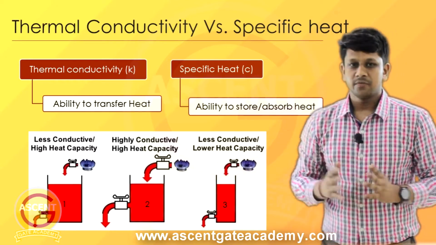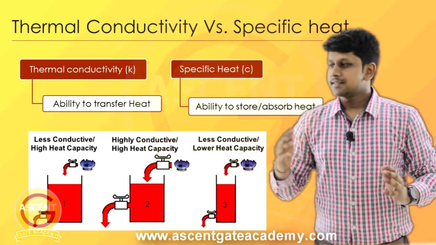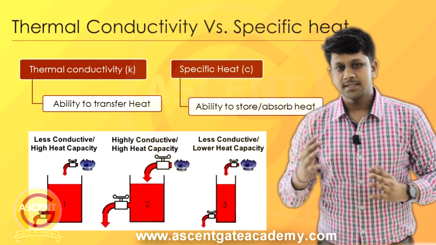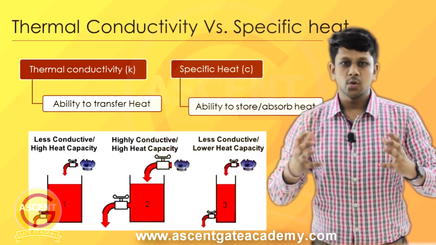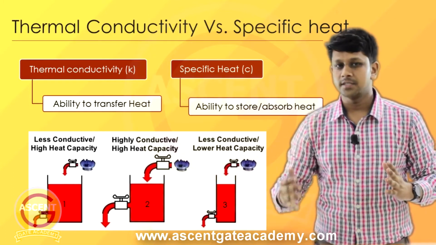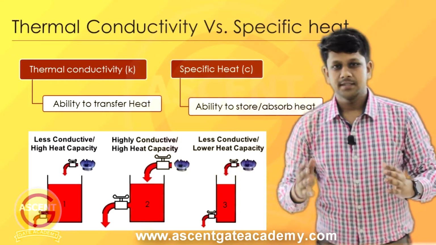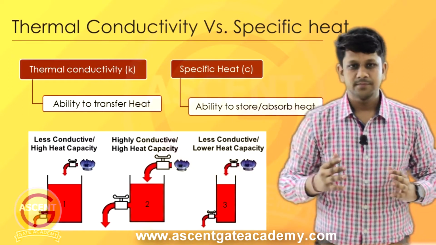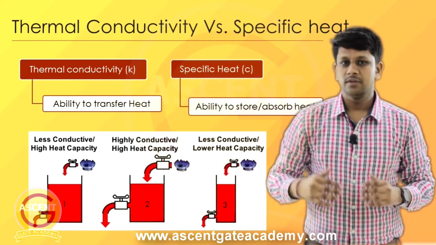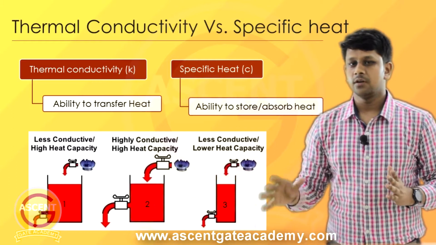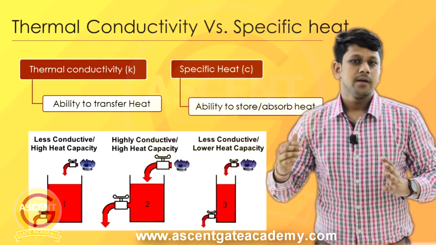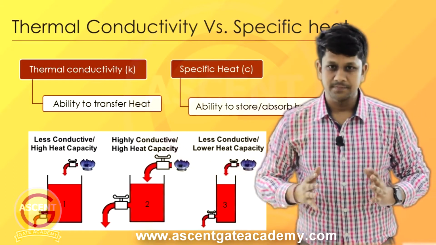If we take tank number 1, we can see the size of the tank is bigger as compared to tank number 3. So we can say the ability to store heat is more for tank number 1. That means the heat capacity is more. Whereas the taps that we are using for tank number 1 are smaller in size, so the ability to transfer heat will be less. So for tank number 1 or body number 1, we can make a comment that it is less conductive and it has a high heat capacity.